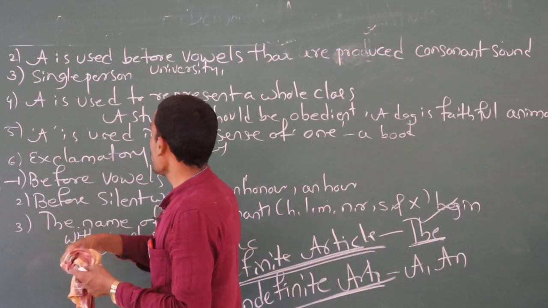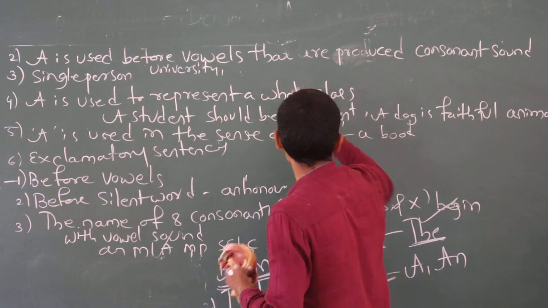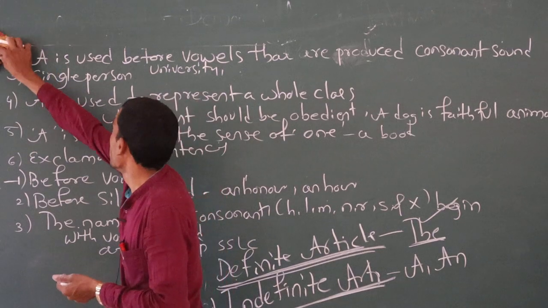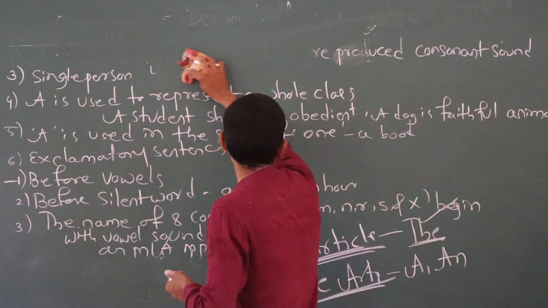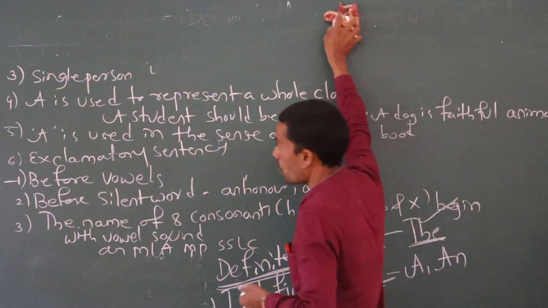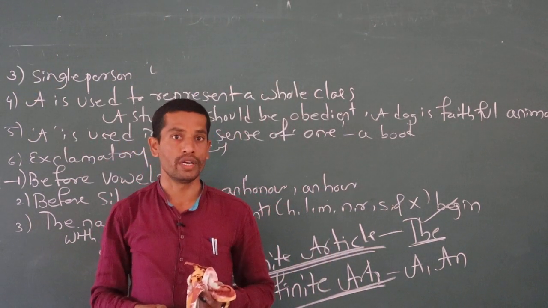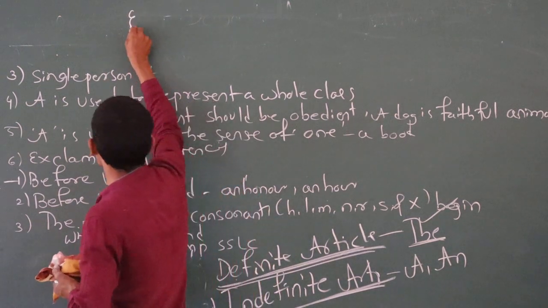So the second one: a is used before vowels that produce consonant sounds. This is a little bit different. Some words look like vowels but are pronounced like consonants. For example, union.